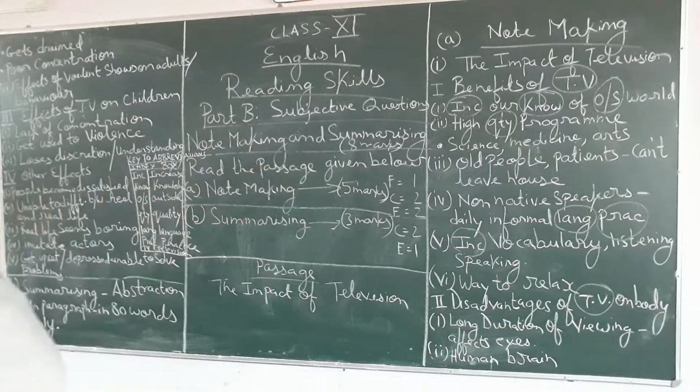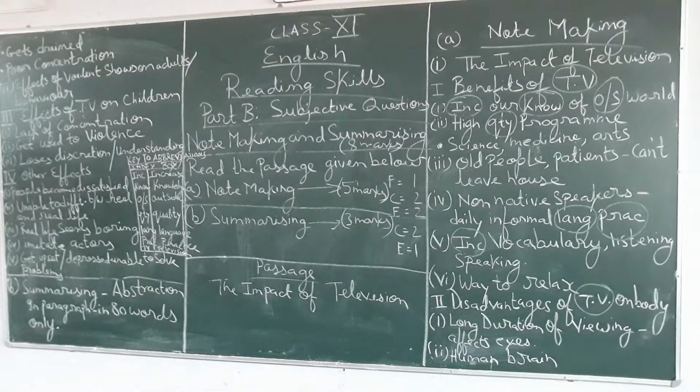And what else? Your brain gets drained sometimes, watching for a long time. Poor concentration, sometimes your concentration becomes weaker. If you are watching television or mobile for a long time, it affects your concentration also.